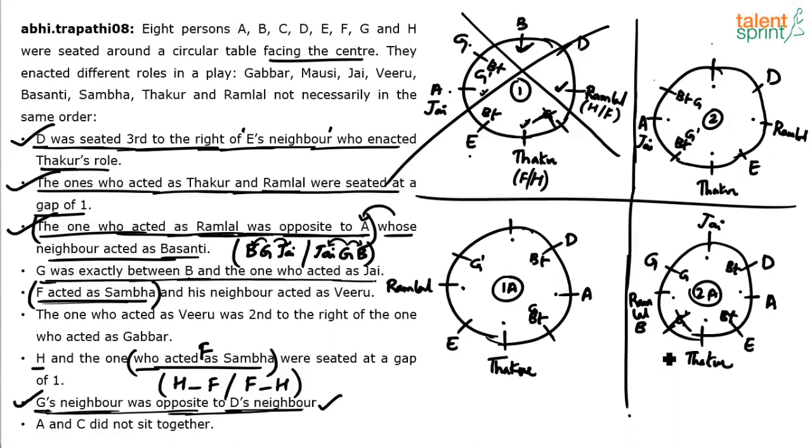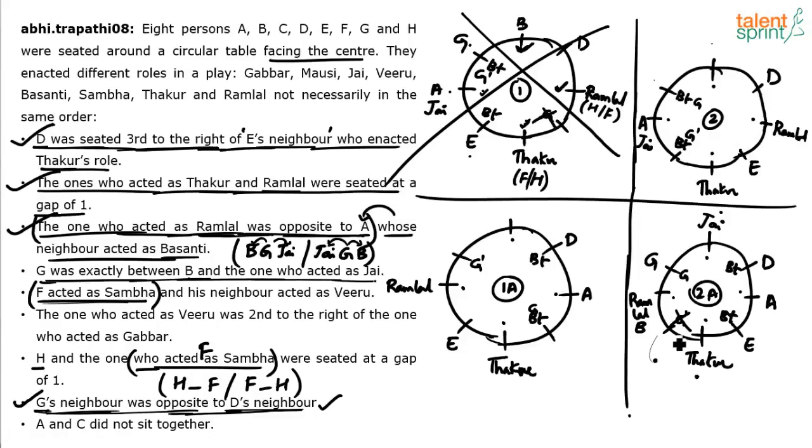H dash F, right? So what are the vacant positions? I think this is definitely wrong. Case number 2A is also wrong. Why is 2A wrong? See, we have D, A, E. We have B and G in these 2 positions. If you want H dash F, the only vacant positions are 1, 2 and 3. Suppose H comes here, F should either come here or here, both of which are blocked by A and B. So H cannot come there.